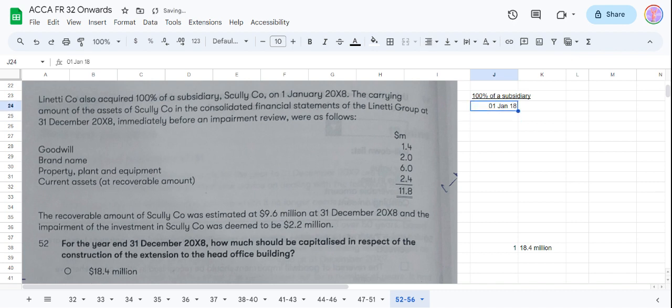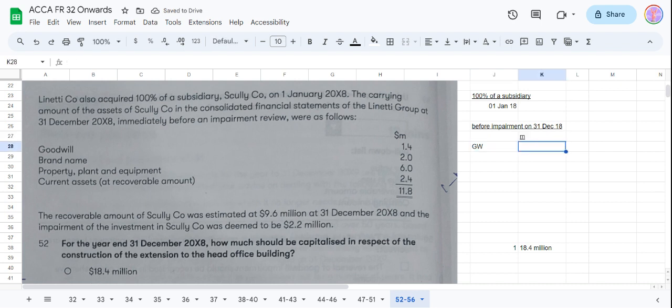The carrying amount of the assets of S company in the consolidated financial statements immediately before an impairment review is as follows. Before impairment on 31st December 18, goodwill was 1.4 million, amounts in million.